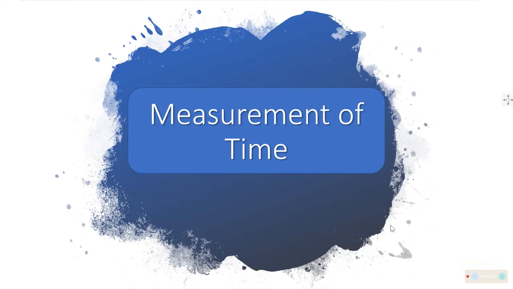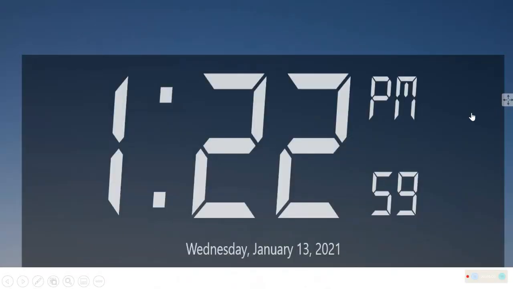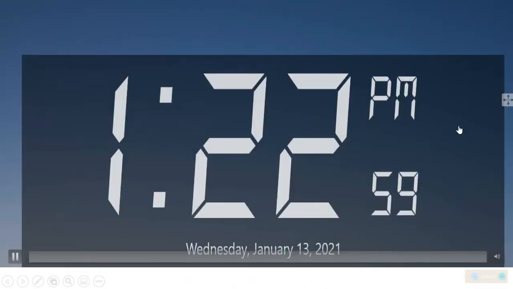But in mathematics class we will be studying not only about reading time, but also about how to do operations with time. Especially, we have to find the total time taken, or we have to find out what is the time left after a particular incident or a particular thing. In that case, understanding time in that respect is very important.